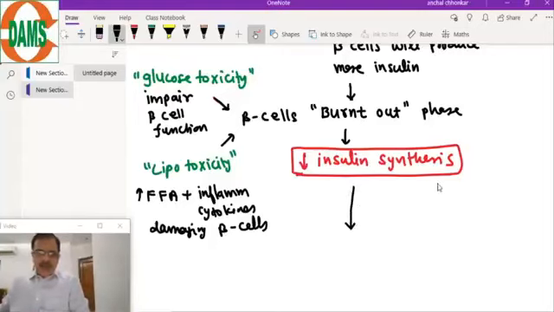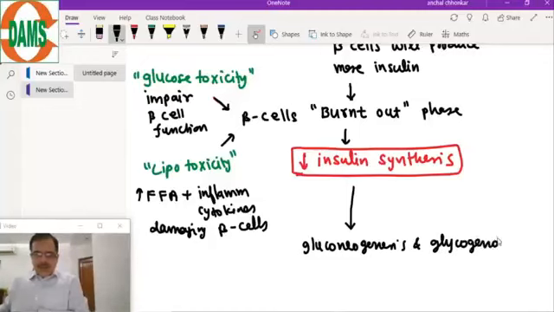Due to decreased insulin synthesis, gluconeogenesis and glycogenolysis increase, especially in the liver.